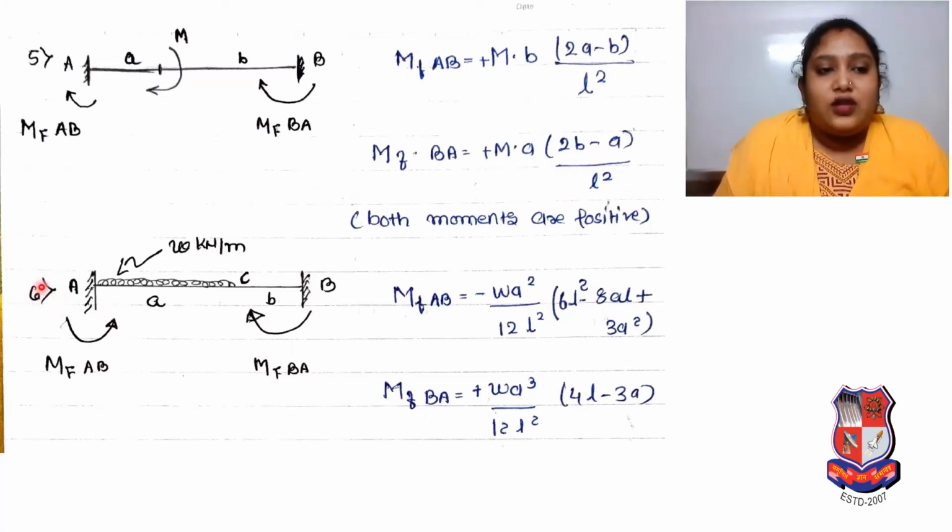Now for that case, suppose a fixed beam with UDL over some distance a, meaning this is an unequal distance, and W kilonewton per meter UDL is there. So the fixed end moment at AB is minus W a square upon 12 L square in bracket 6L square minus 8aL plus 3a square, and for BA plus W a cube upon 12 L square in bracket 4L minus 3a. It is very simple. All of it comes from the fundamentals of mechanics of solids.